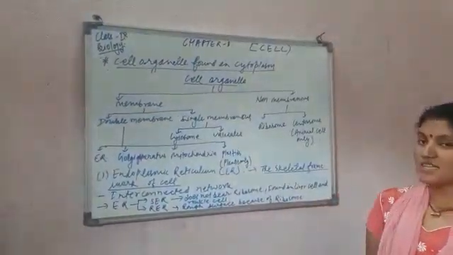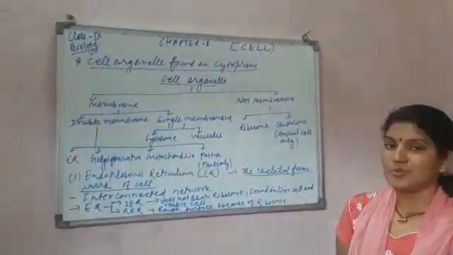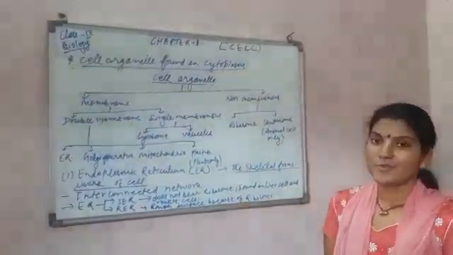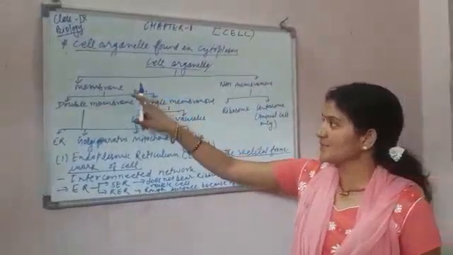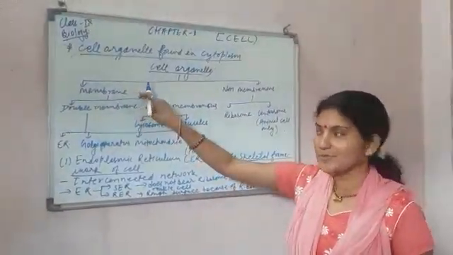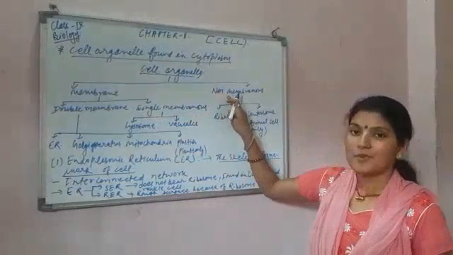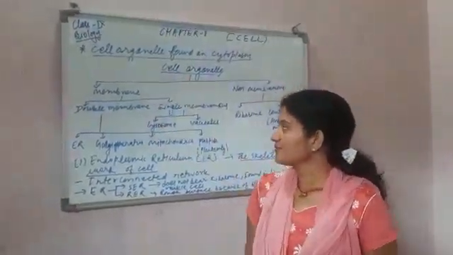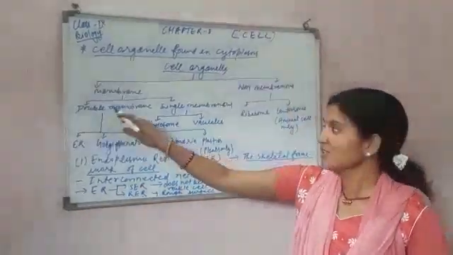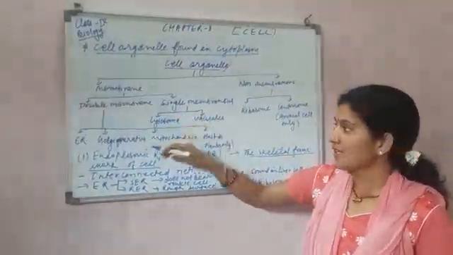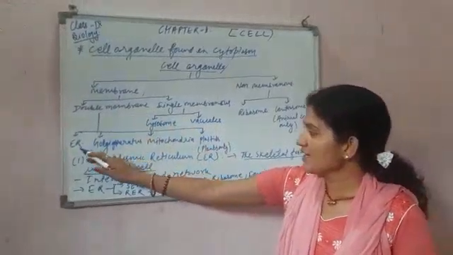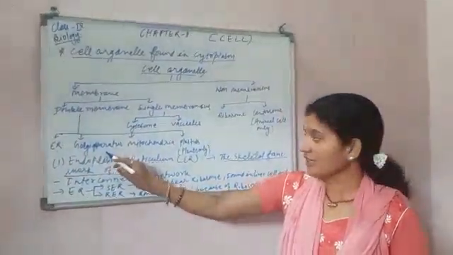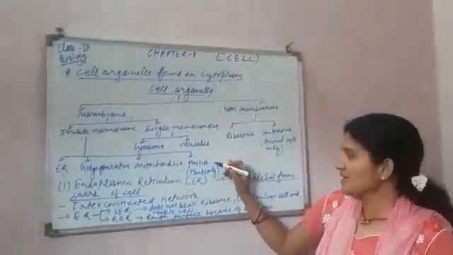Now, the cell organelles found in cytoplasm. We categorize the cell organelles on the basis of membrane into two types: membranous and membraneless. Membranous organelles may be double membrane or single membrane. In double membrane, the organelles are endoplasmic reticulum, Golgi apparatus, which is also known as Golgi body, mitochondria, and plastid.